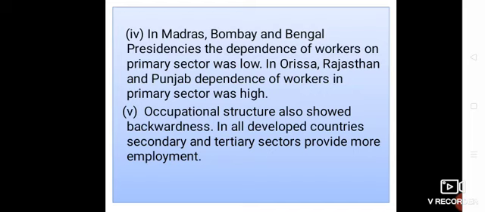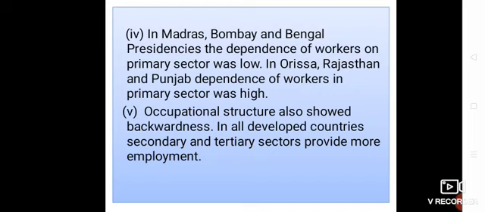However, during the same time, there was an increase in the share of the workforce in agriculture in states such as Orissa, Rajasthan and Punjab. It means regional variation was there. Some states had the workforce in the manufacturing, or secondary, sector, and some states had the workforce in agriculture, or the primary sector. So this is about the occupational structure during the British colonial period.